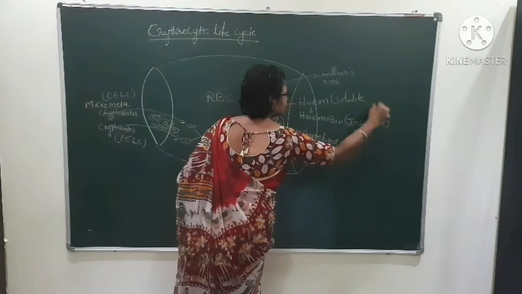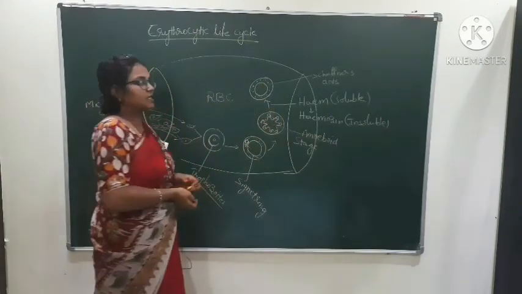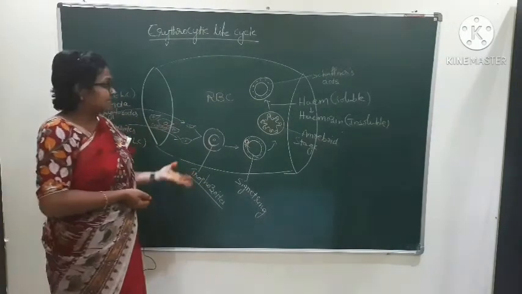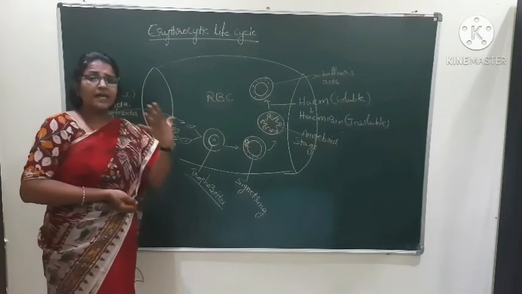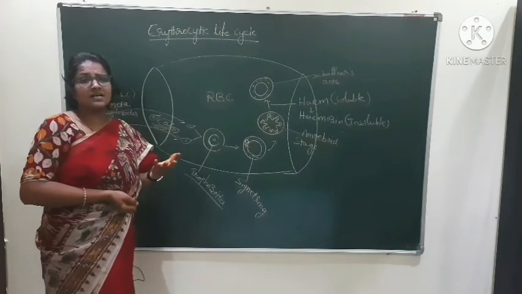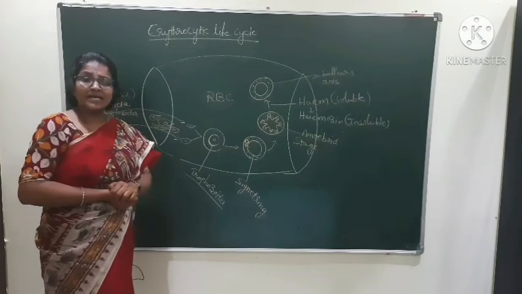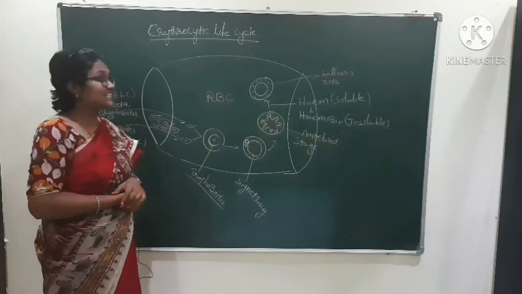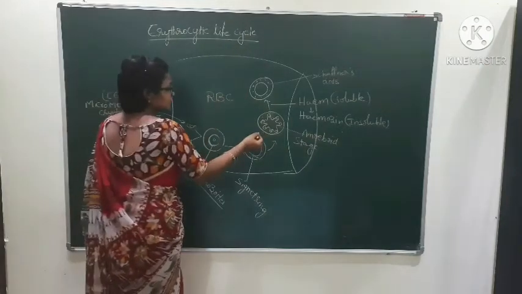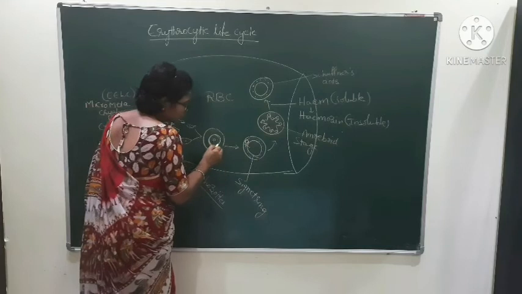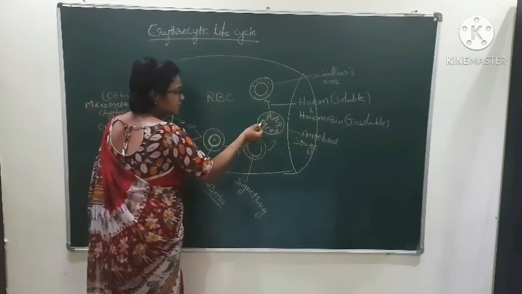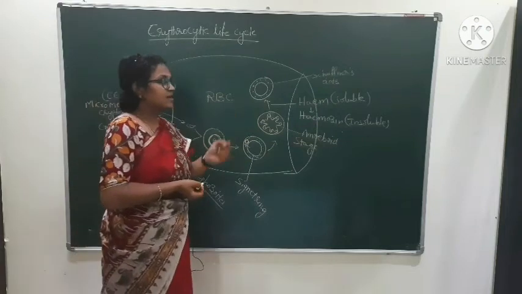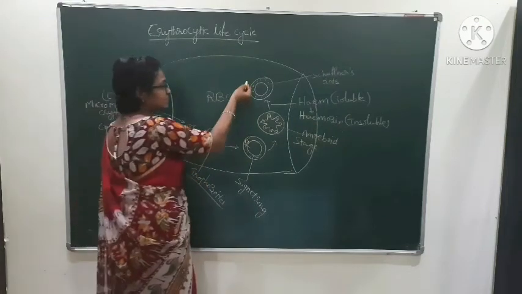Schuffner's dots are nothing but the red colored dots which appear in the blood. They are believed to be antigens, so they are present in the blood and they cause the malaria fever which occurs. These Schuffner's dots act as antigens. So the trophozoite stage is converted into the signet ring stage, the signet ring stage is converted into the amoeboid stage, and that amoeboid stage feeds upon the RBC and there is a formation of Schuffner's dots in the blood.